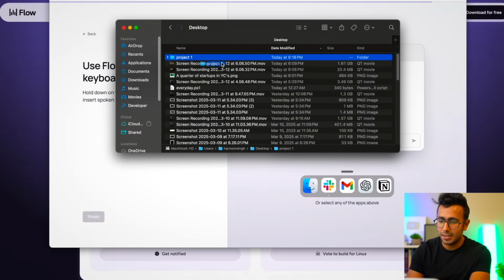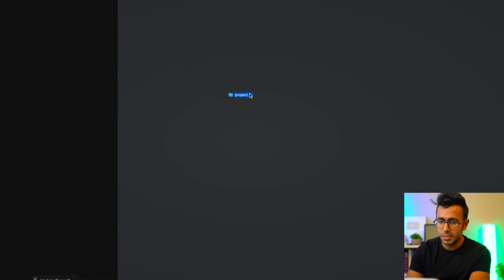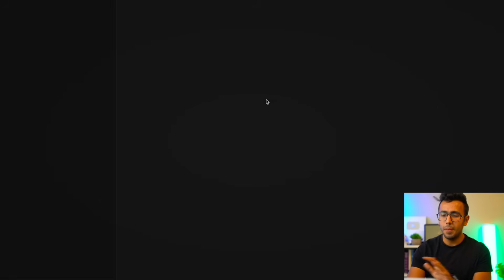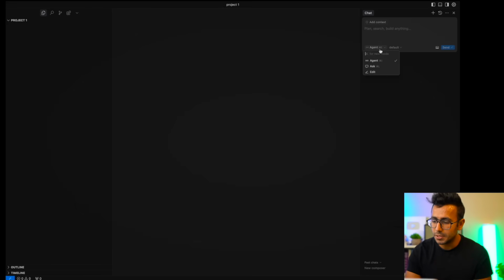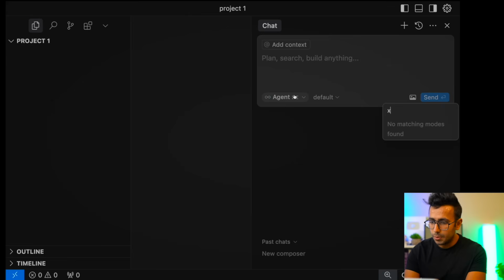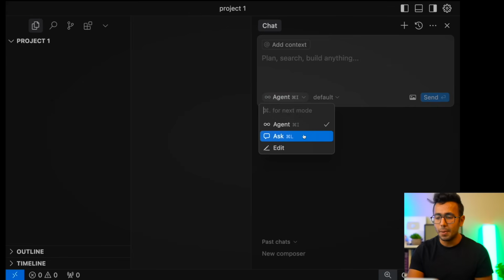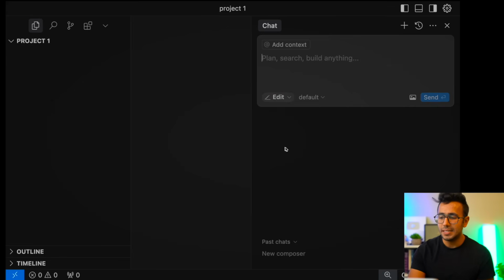Okay. And I'm going to drag and drop this folder to Cursor's window. So I can drop, and Cursor has a very clean UI, gives access to the desktop, and you will just see this sidebar where you type anything you want and it'll code for you. And it has 3 options here. So I'm going to zoom in. Command I is agent flow, Command L is to ask, and number 3 is just edit.